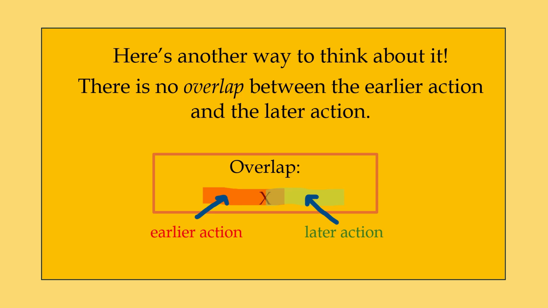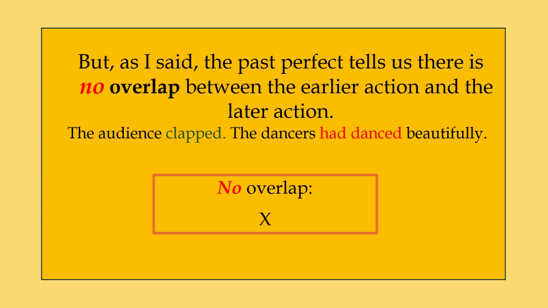And here is where we can see some overlap. So the earlier action was still going on when the later action began. But, as I said, the past perfect tells us there is no overlap between the earlier action and the later action.